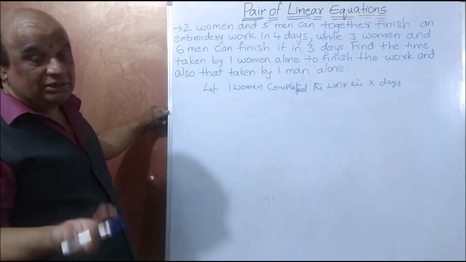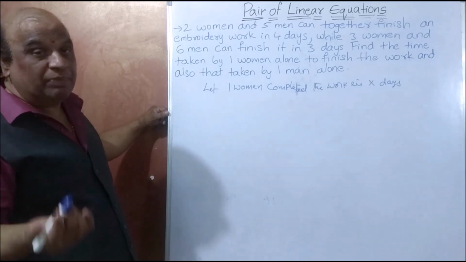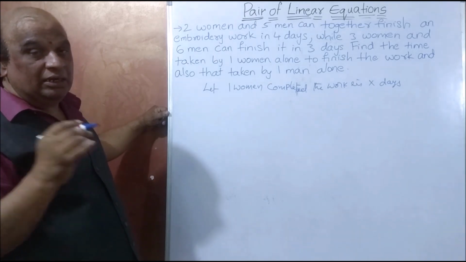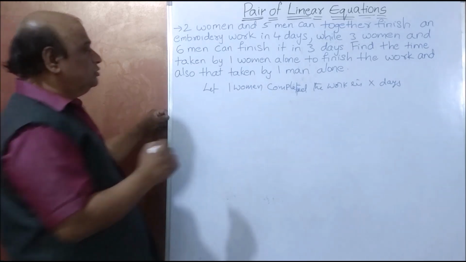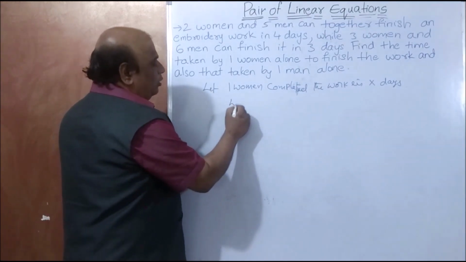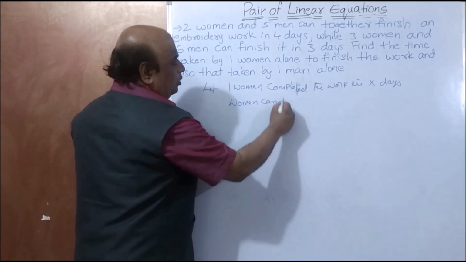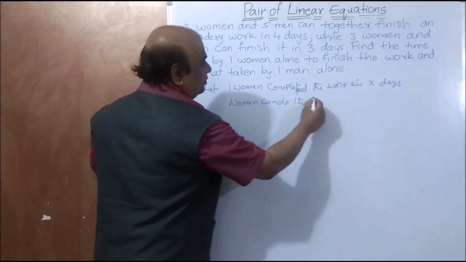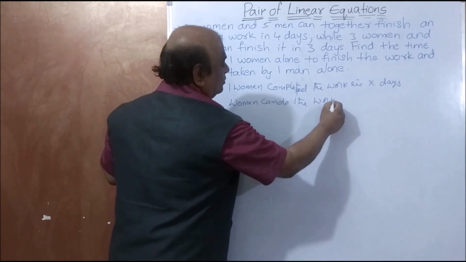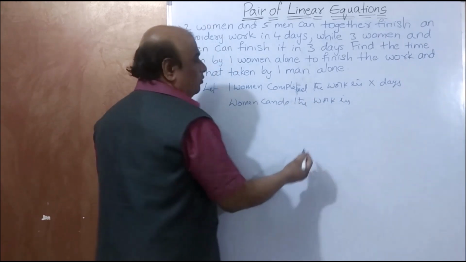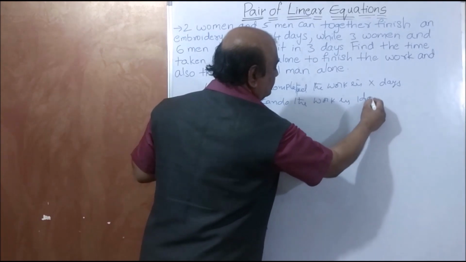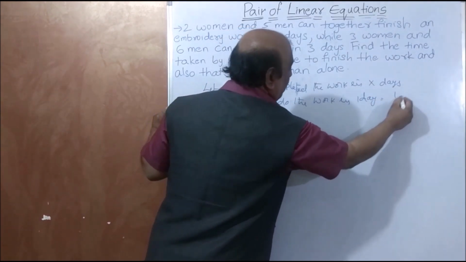What is her capacity now? Capacity means per day how much work she can do. So a woman can do the work in 1 day, that is equal to 1 by X.